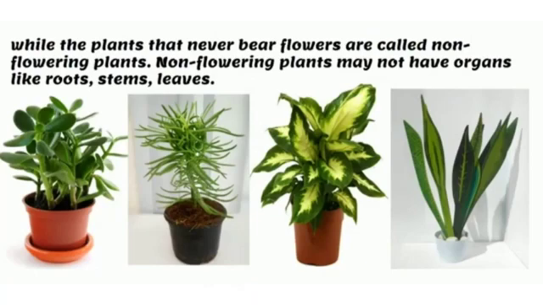Non-flowering plants may not have organs like roots, stem or leaves. Some plants may not have roots, some plants may not have stem or leaves.